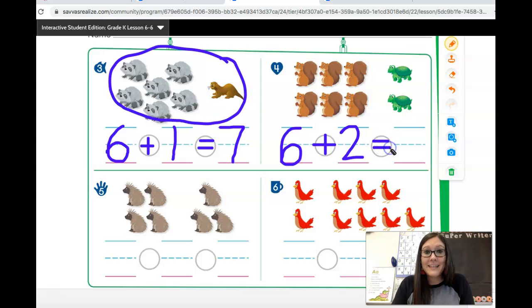equals, because now we're going to find out how many there are in all. This 6 stands for these 6 squirrels. This 2 stands for the 2 turtles.